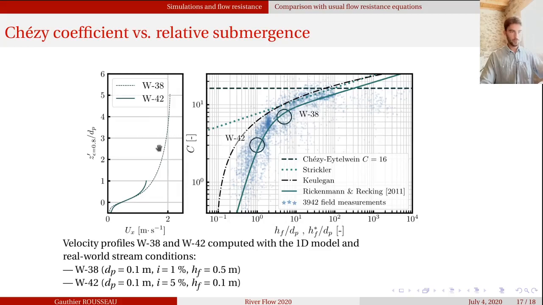So for each simulated profile we are able to locate the points here. Interestingly, we have a lower velocity at the surface and a higher velocity in the subsurface for the solid line. The higher velocity in the subsurface is expected since we are at higher slopes, and the lower velocity at the surface is expected since we are at a lower flow depth.